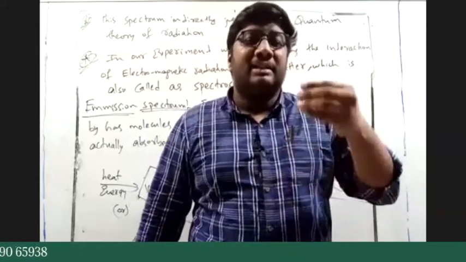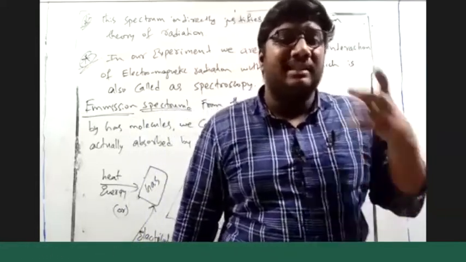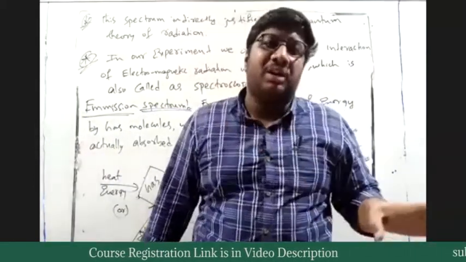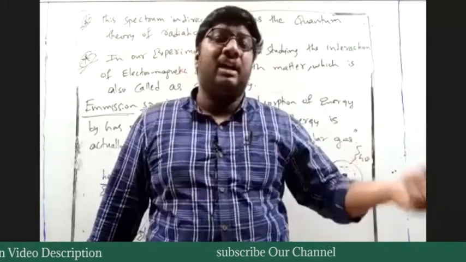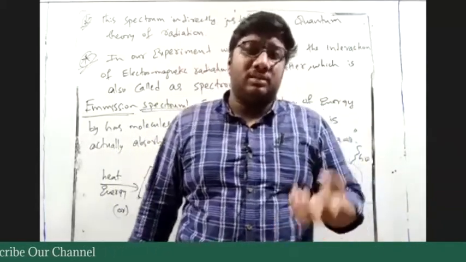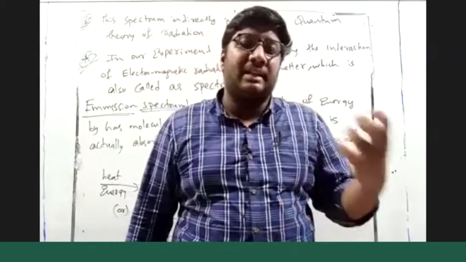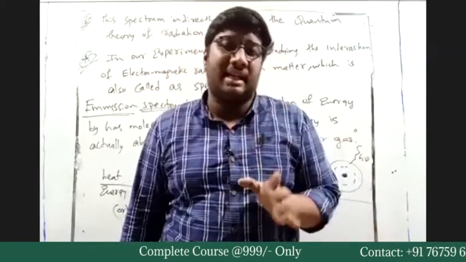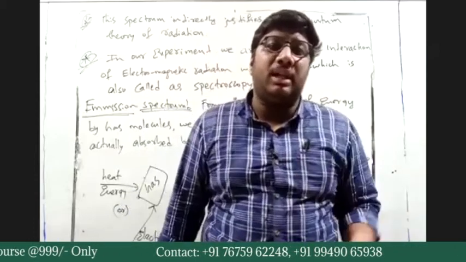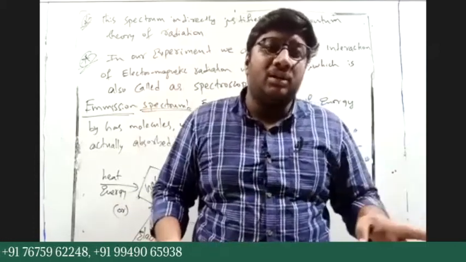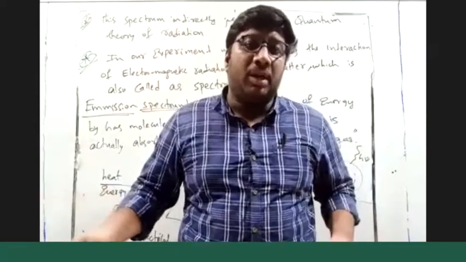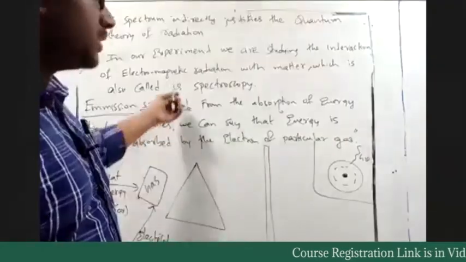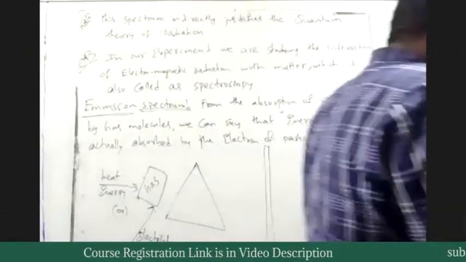What do you mean by that? The energy I have given to the gas is taken by the electron, not by the proton, not by the neutron. Because proton and neutron are very close, they are at the center of an atom. They do not interact with the energy directly. The electron will interact with the energy directly. So instead of bodybuilder, we are using the term electron. The electron takes up the energy. The bodybuilder uses internal energy to lift the weights. Are all these things noted or not?